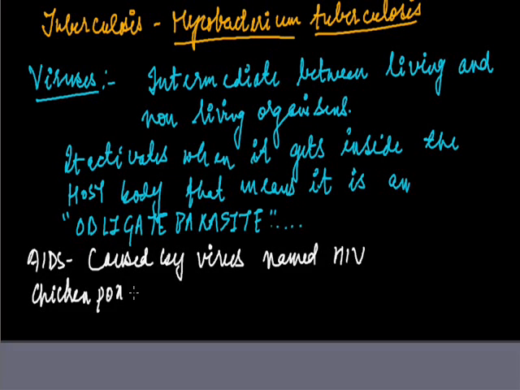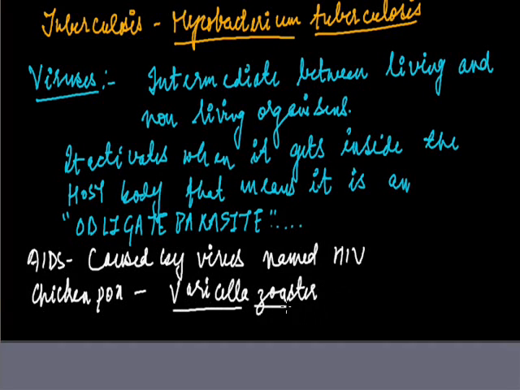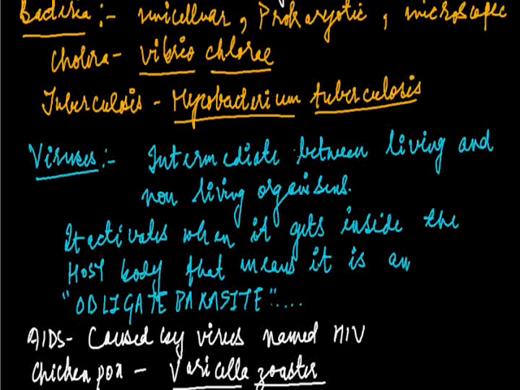Chickenpox is caused by varicella zoster. I would like to tell you all that we have to underline these names of the bacteria because they are not written in italics and it's handwritten, so you have to underline it. The genus name should start with a capital letter and the species name should start with a small letter.